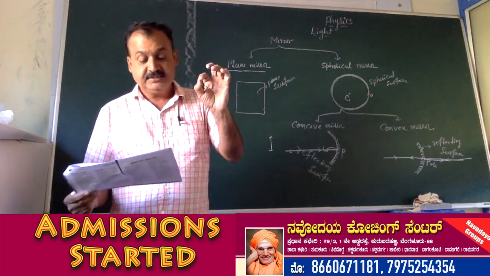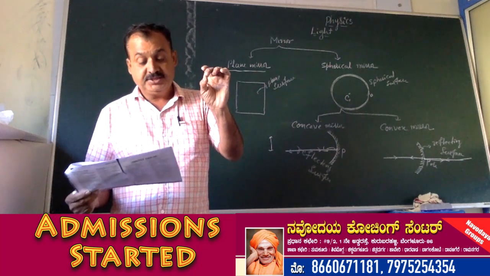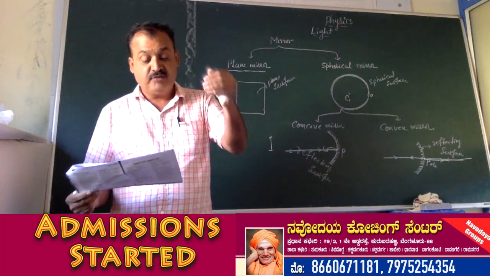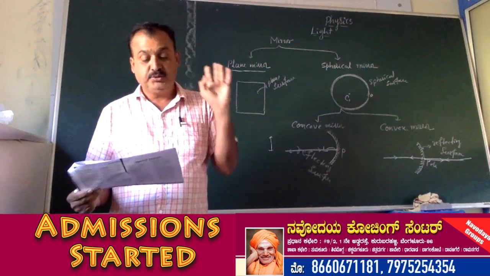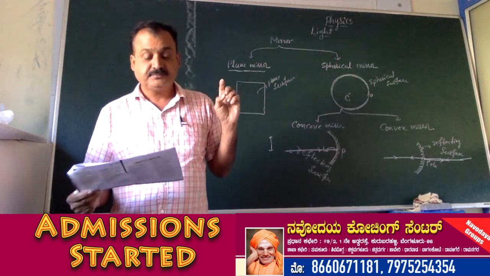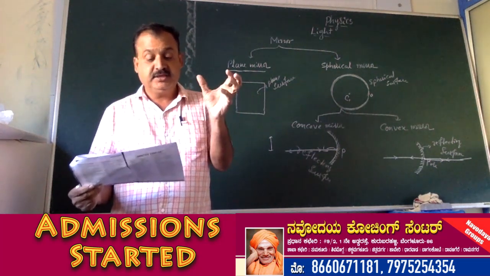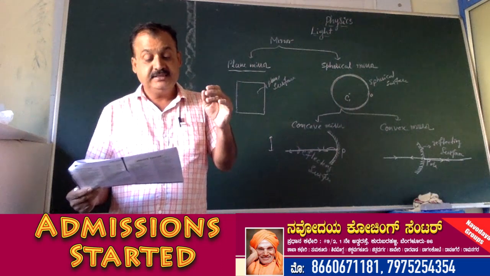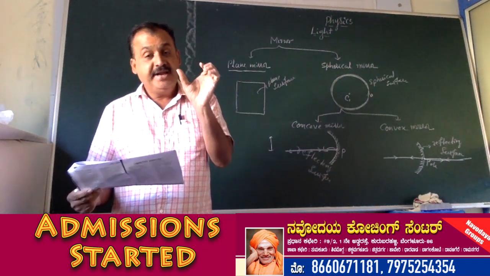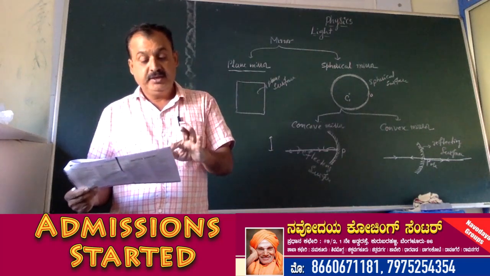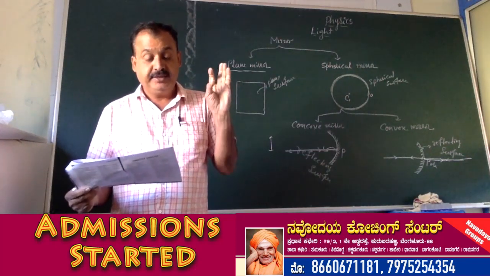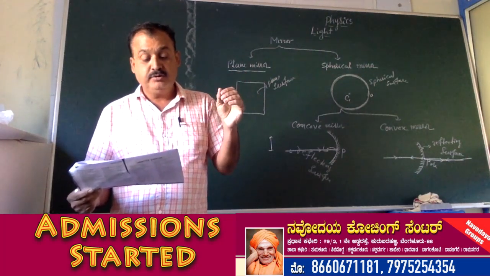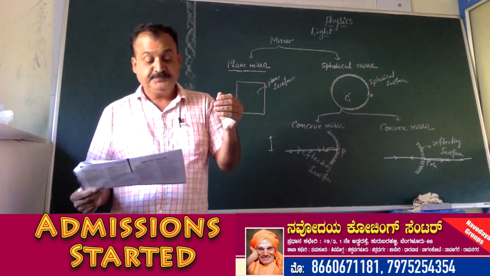In torches, headlights of vehicles and searchlights, to get a strong straight beam of light etc., concave mirrors are used as reflectors. So we use concave mirrors as reflectors in torches, headlights of vehicles and searchlights. To get a strong straight beam of light, we use these concave mirrors in them.